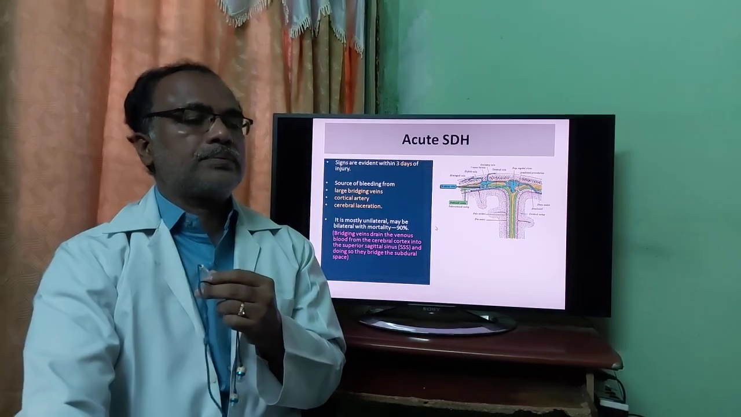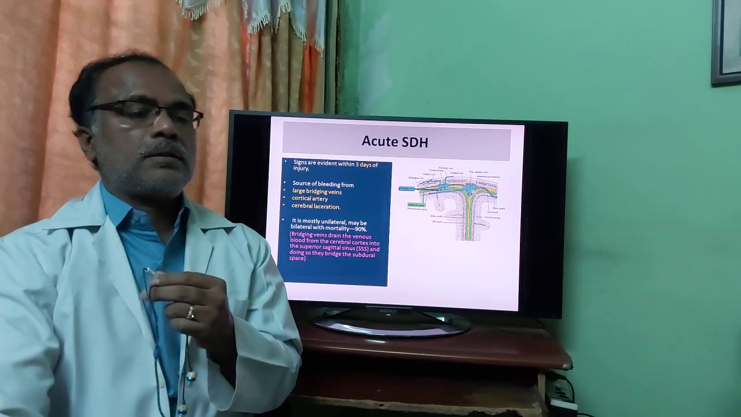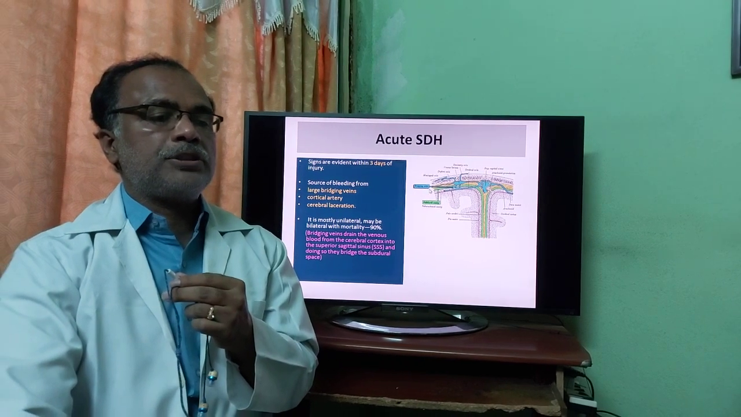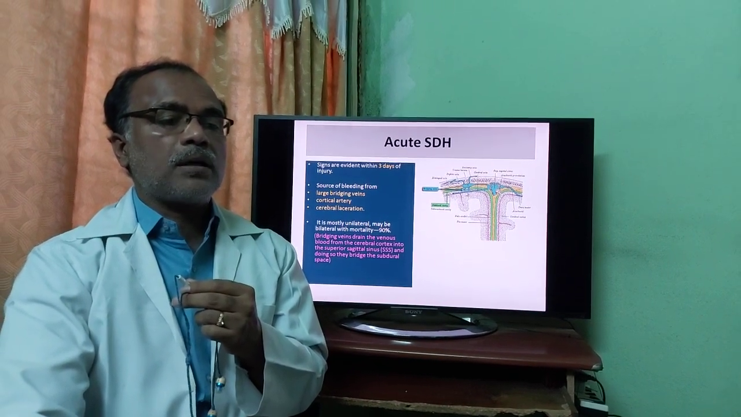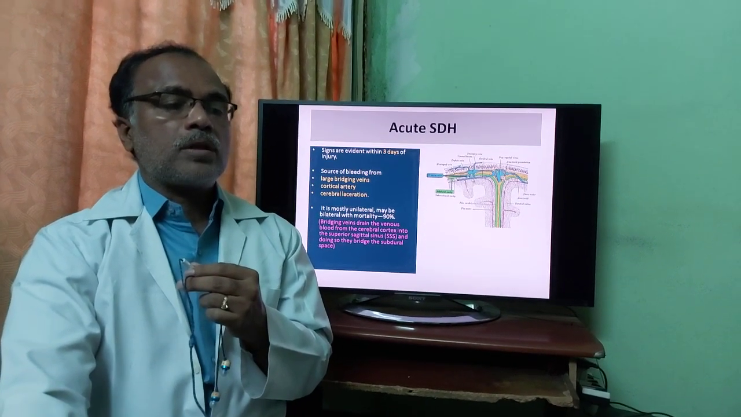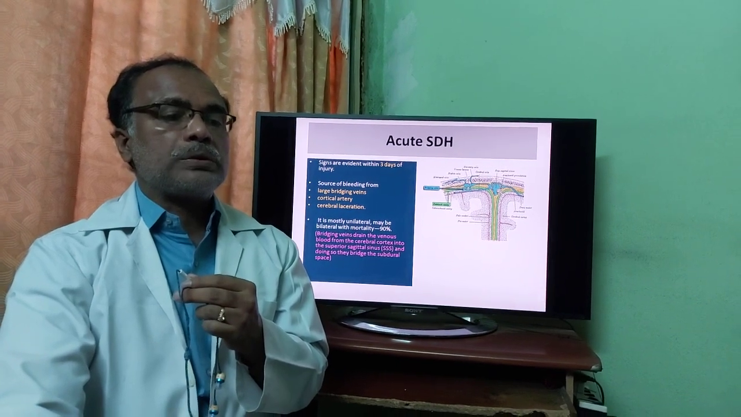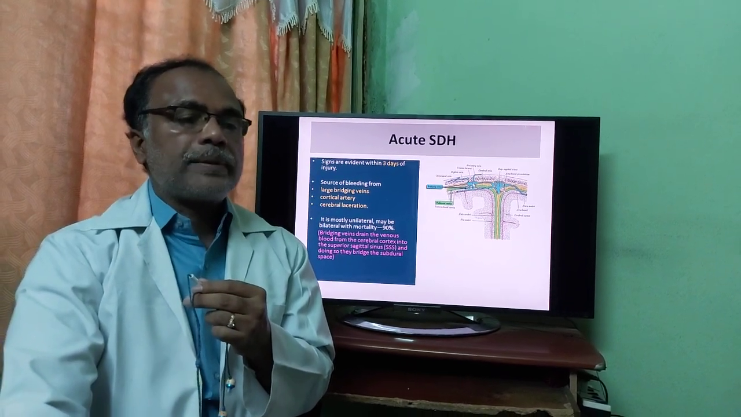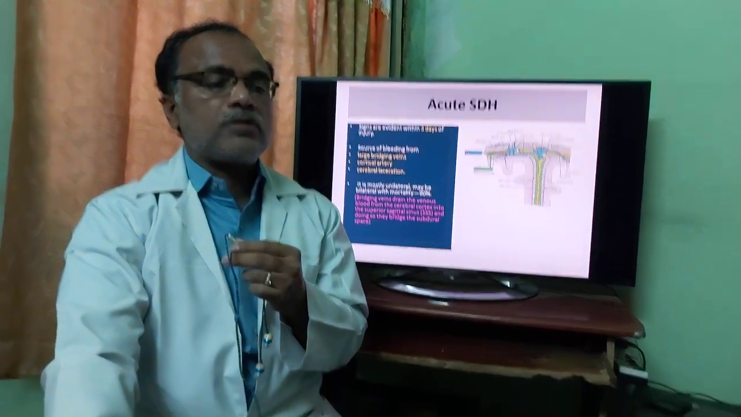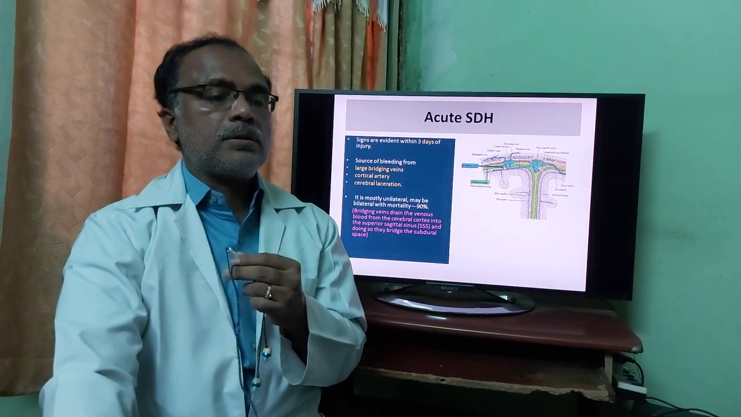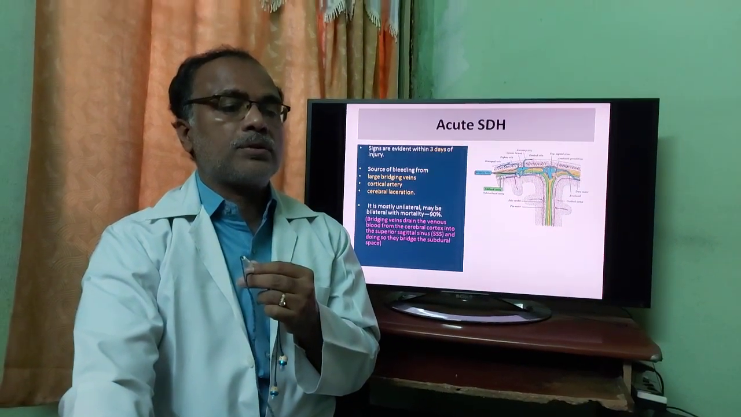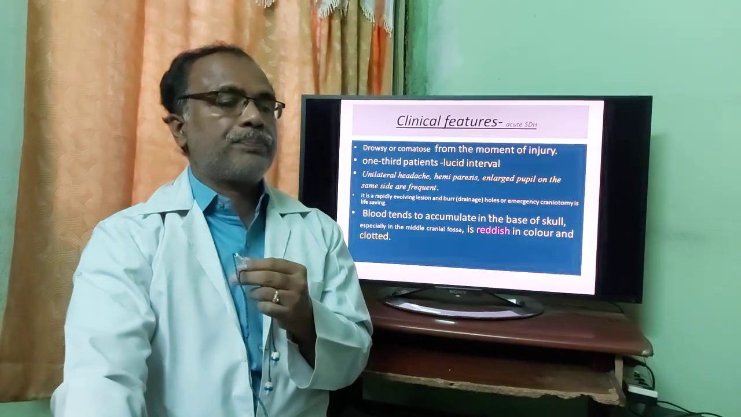Mechanism and source of bleeding is bridging veins. Bridging veins are connecting from the cortical surface of the brain to the subdural space, subdural sinuses. A breach in a bridging vein causes subdural hemorrhage.